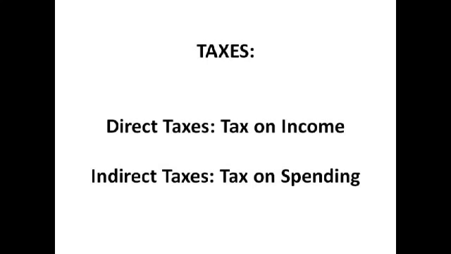Direct taxes are taxes on income, such as income tax and inheritance tax, and these tend to be regressive, which means that they take a larger proportion of a wealthier person's income, whilst indirect taxes are taxes on spending, which tend to be proportional or progressive, which means that they take either equal amounts from a rich person or a poor person's income, or progressive, which means they take a greater proportion from a rich person's income. It doesn't really matter too much if you didn't follow that progressive-regressive thing, because that's all going to be explained later on.